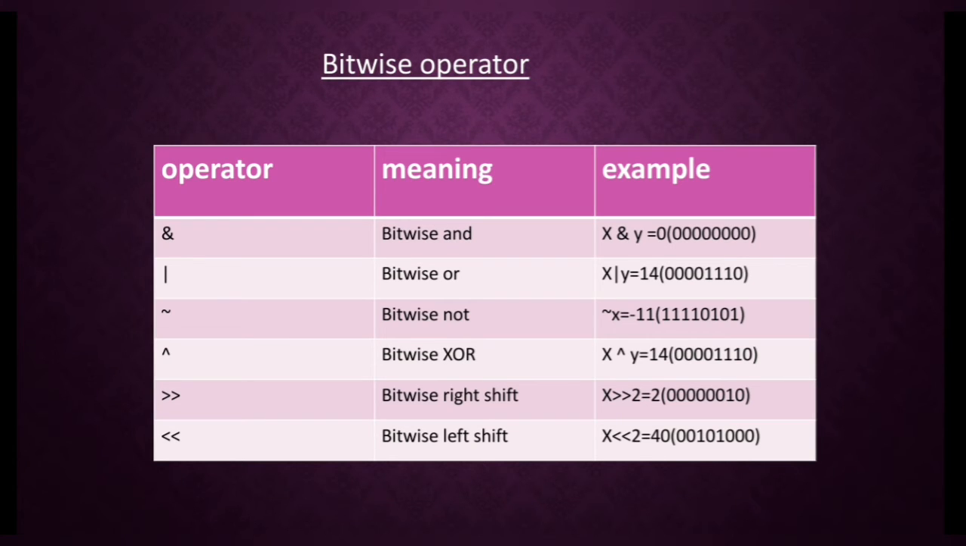Next, bitwise operators. Decimal numbers are natural to humans, whereas binary numbers are native to computers. Bitwise operators work with the bits of binary numbers. It operates bit by bit. Please note it down. Here are the operators in bitwise operators, that is bitwise AND, bitwise OR, bitwise NOT, bitwise XOR, bitwise right shift and bitwise left shift.